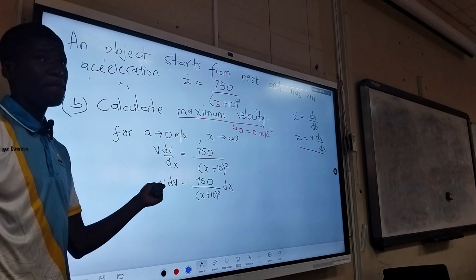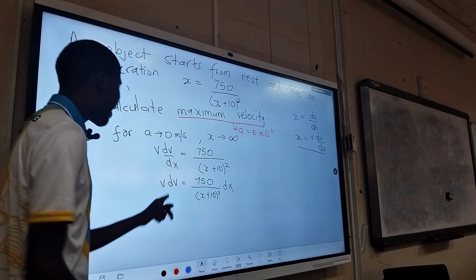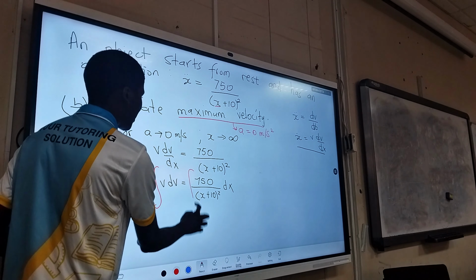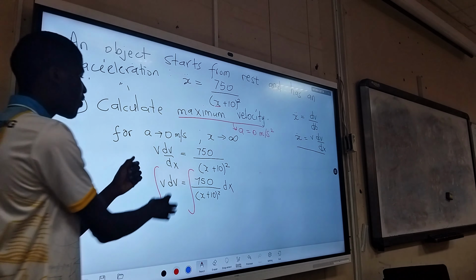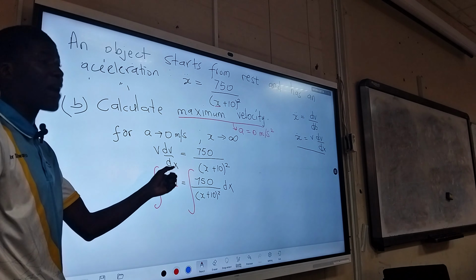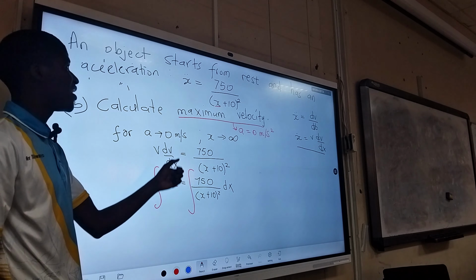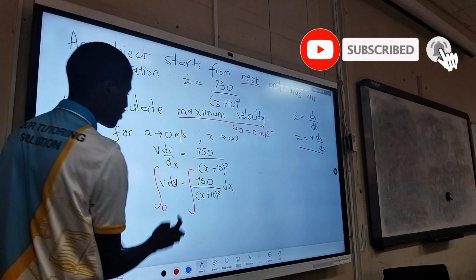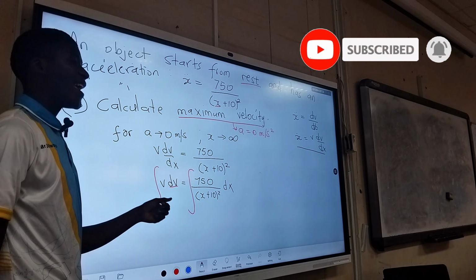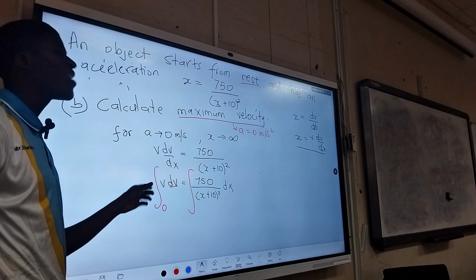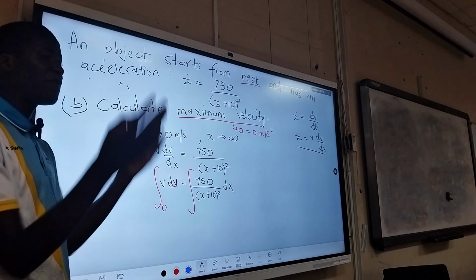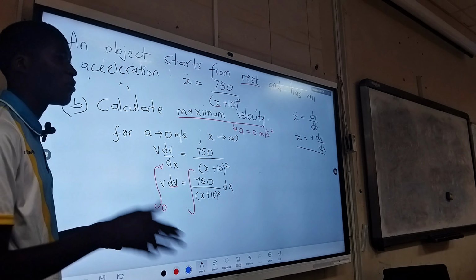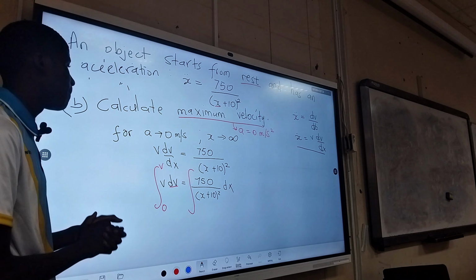Our velocity is v. And from here, if we integrate, because we have something to integrate with, we put the integral sign. We're integrating with respect to a change in velocity. This object starts from rest, so we know that the lower bound, or initial velocity, is 0. And we want the general equation for the whole velocity, so from 0 to a certain velocity that we don't know, the maximum we will get.